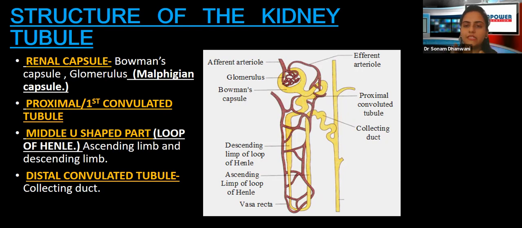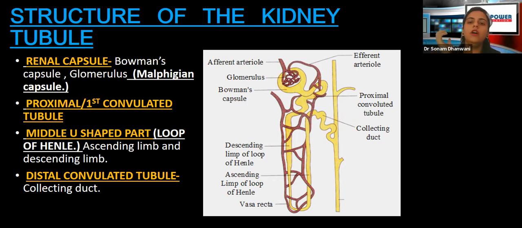All right, we have seen three very important terms. The cup-like structure is the Bowman's capsule. Inside it, the dense network of capillaries or blood vessels is known as the glomerulus, and these two parts together are known as the Malpighian capsule. All right, very important thing.